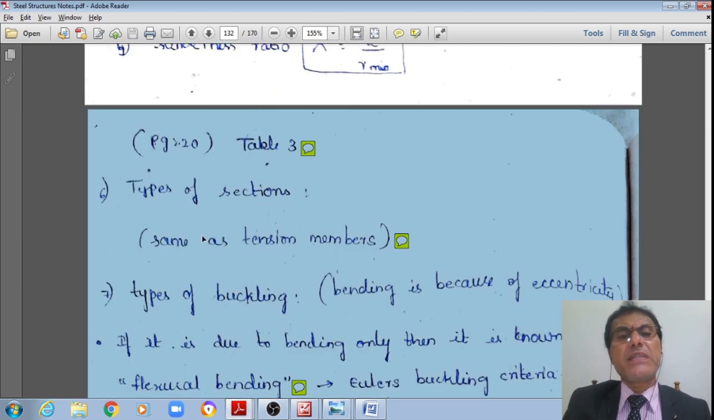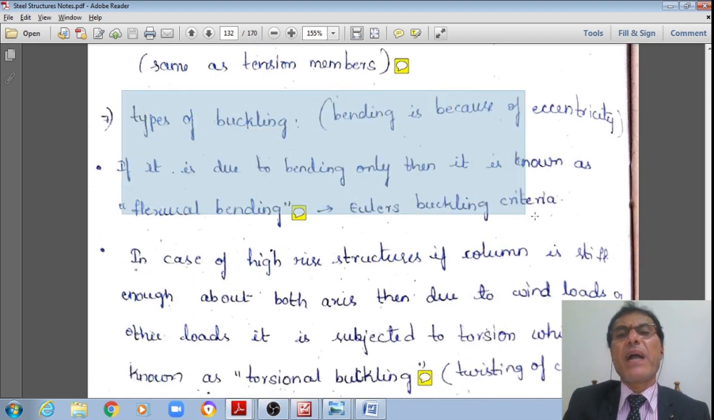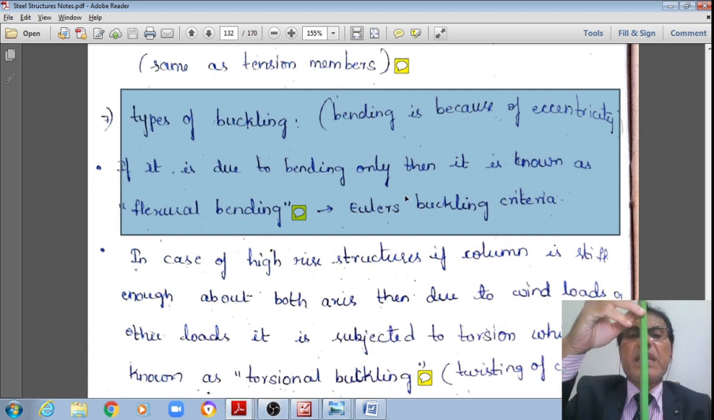Now we have already seen these types of sections, students. Now let us see these types of buckling. Here the rolled steel sections will primarily be bending only like this, because of the eccentricity of the load. Therefore, they will not generally be subjected to torsional buckling. This is just simple flexural bending. What I am showing now is flexural bending.